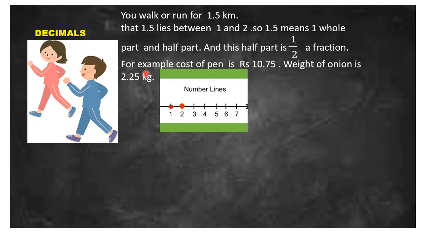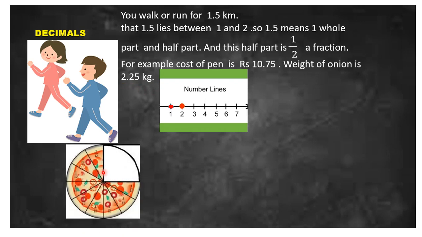For example, the cost of a pen is 10.75 rupees and the weight of the onion is 2.25 kg. Numbers written in the form of 10.25, 11.17, 100.50, all these numbers are known as decimal numbers, which can be represented as fractions also.